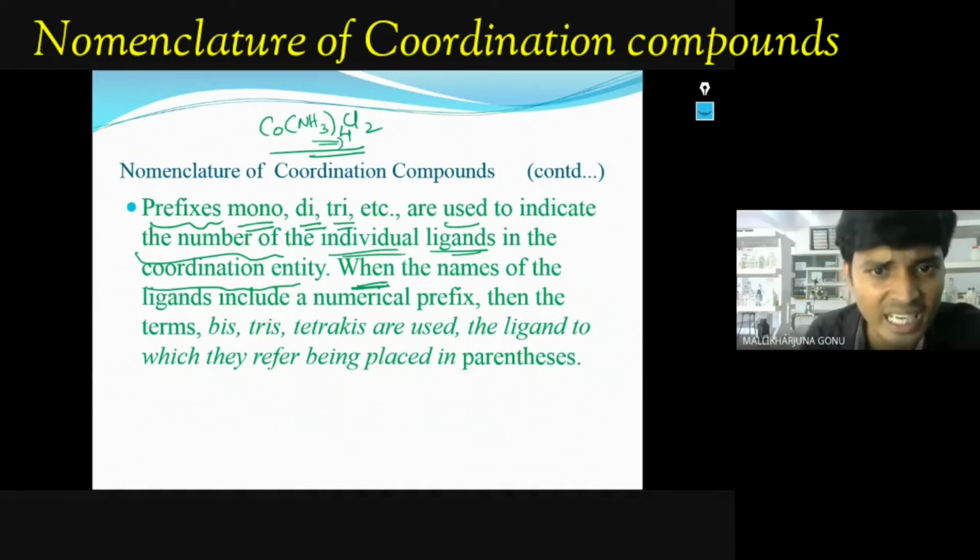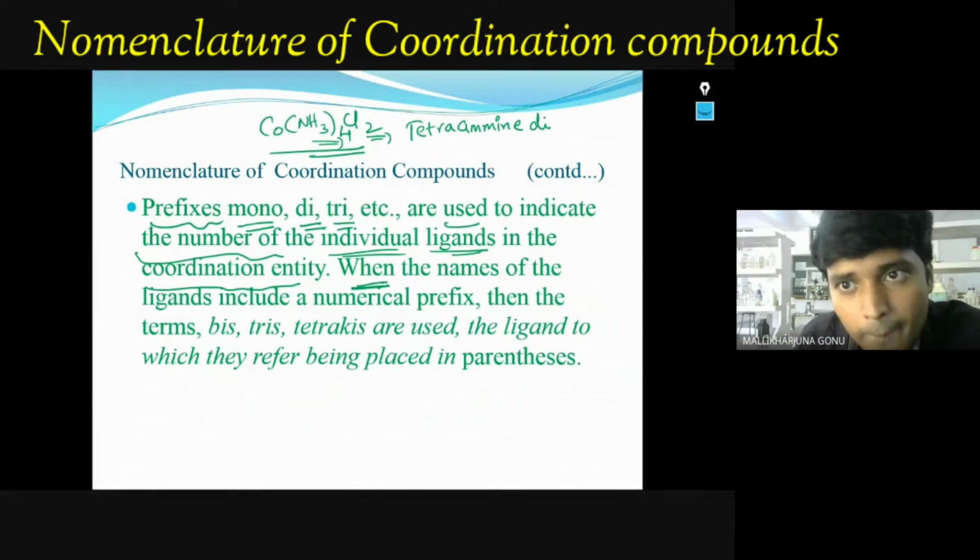How do we call it? As tetra. If it is 3, tri. If it is 4, it is tetra. So, tetraamine. And 2 is there, so we call it dichlorido. So these numbers you should not count in alphabetical order. You have to be very careful.